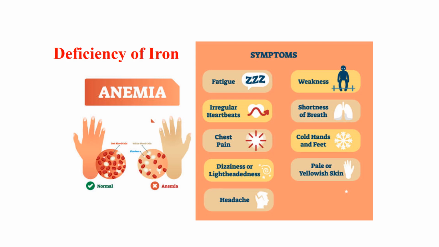And what are the main symptoms of this deficiency of iron or anemia disease? That is fatigue, then irregular heartbeats, chest pain, dizziness or lightheadedness. Then headache, weakness all the time, shortness of breath, cold hands and feet, pale and yellow skin. These all are the characteristics or symptoms of anemia.